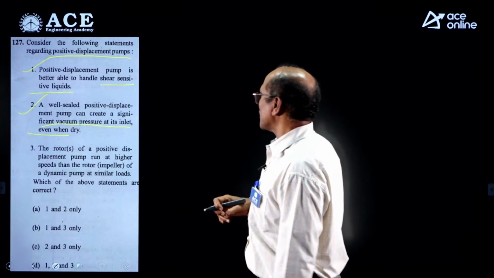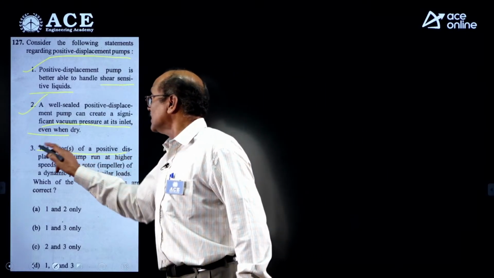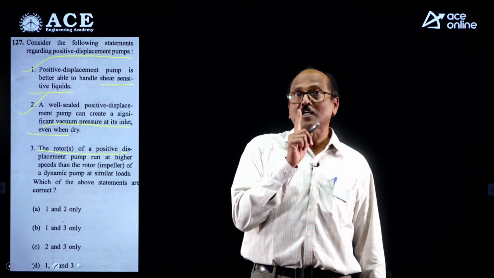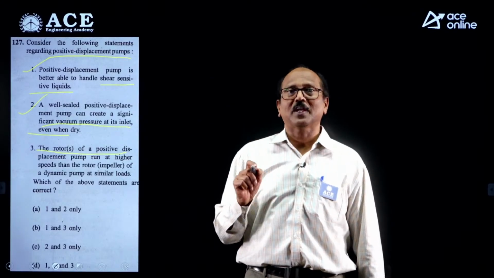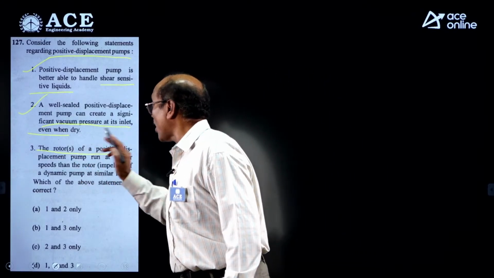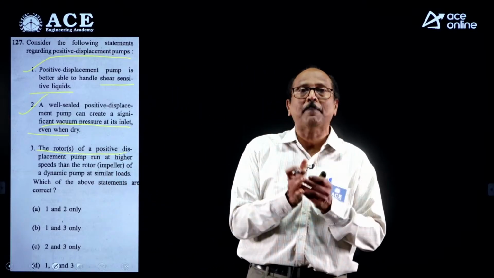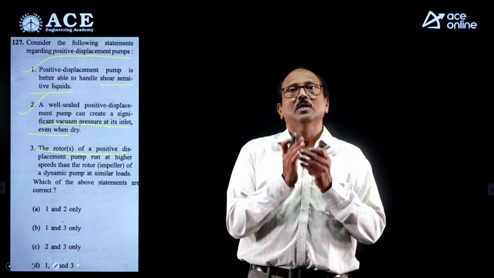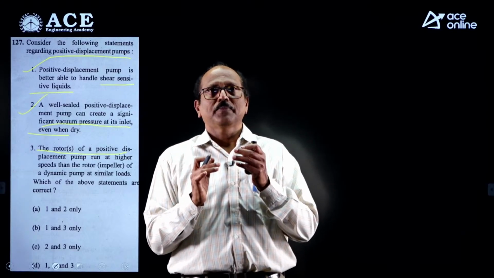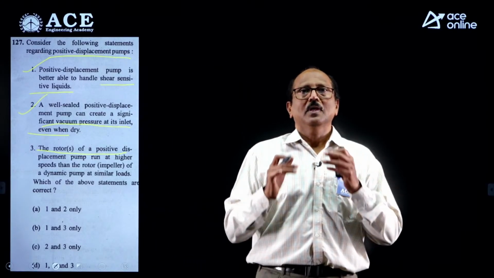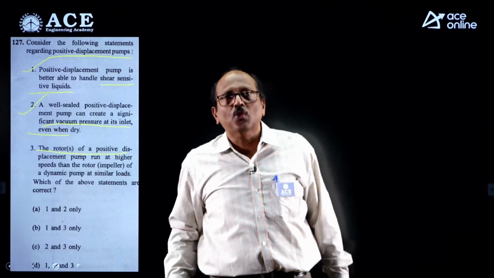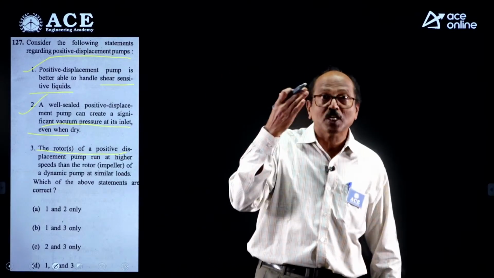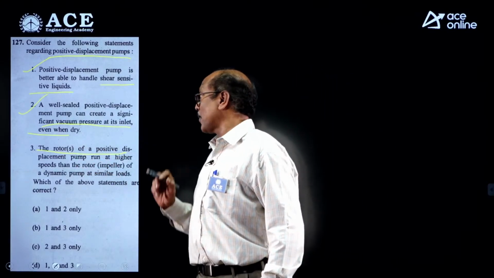The rotor of a positive displacement pump, here mentioned is rotor, not piston, not plunger; that comes into the picture in reciprocating. Rotor of a positive displacement pump means gear pump, helical gear pump, spur gear pump, screw pump, vane pump; such pumps are called rotary positive pumps.